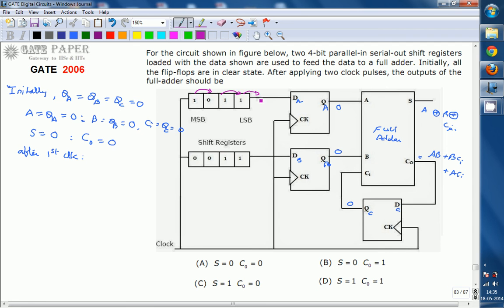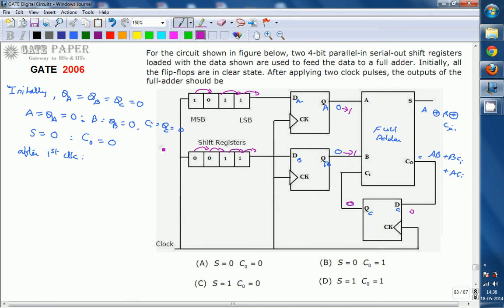This 1 is shifted, so 0 becomes 1, and this also goes from 0 to 1. This is also a shift register, and it shifts in this way. C naught is whatever we were getting previously, which is 0, and that 0 is available over here, so this stays 0.